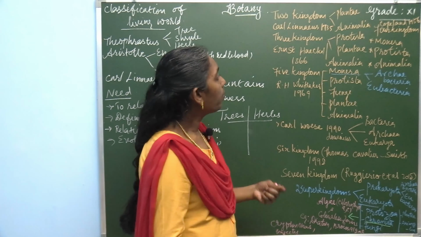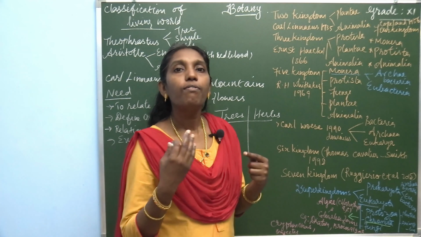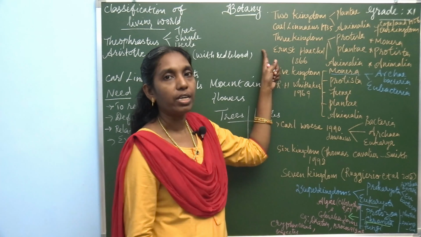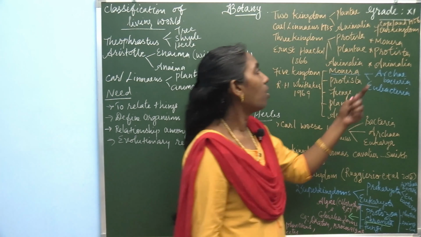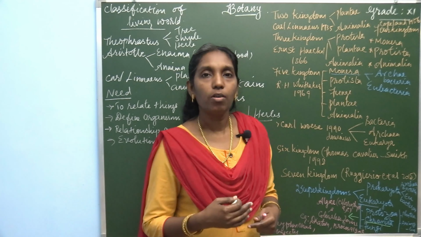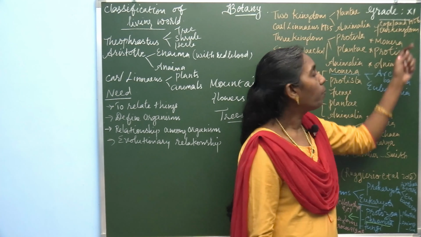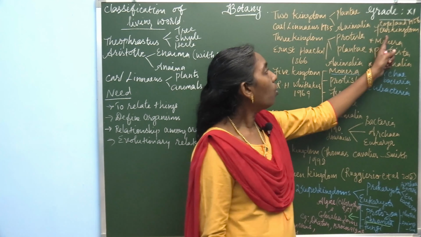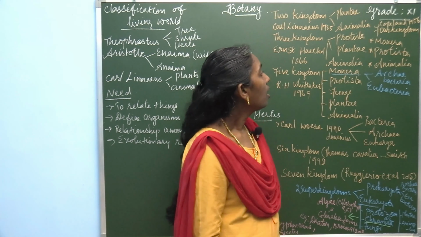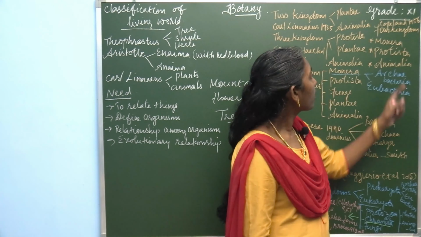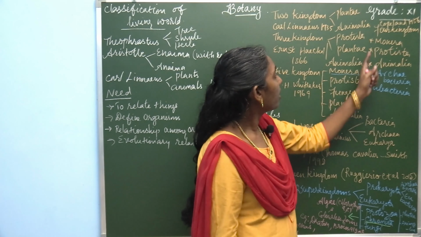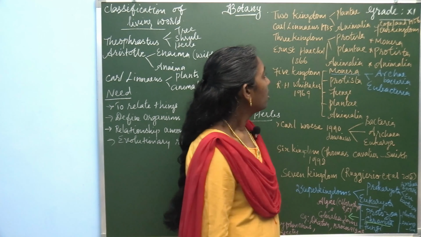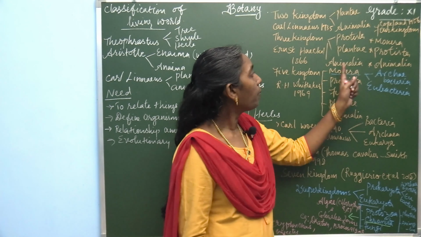Then there is a more elaborate study of classification, the four kingdoms. First the two kingdom system, then the three kingdom system, then the four kingdom system of classification. The four kingdom system was proposed by Copeland in the year 1956, where there are four kingdoms: Monera, Protista, Plantae and Animalia.